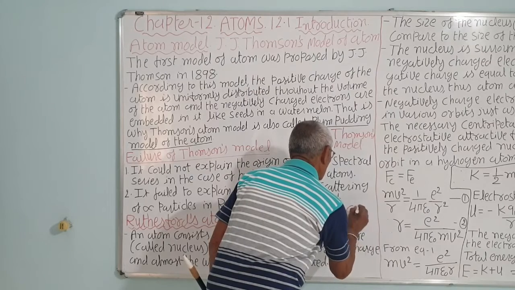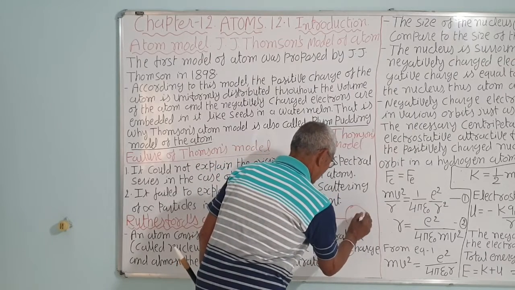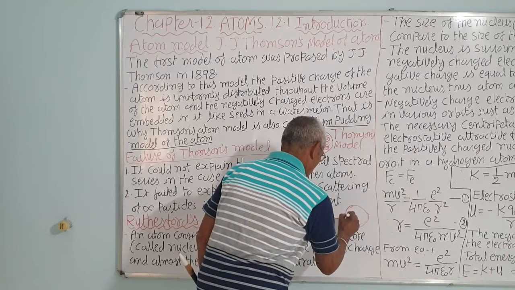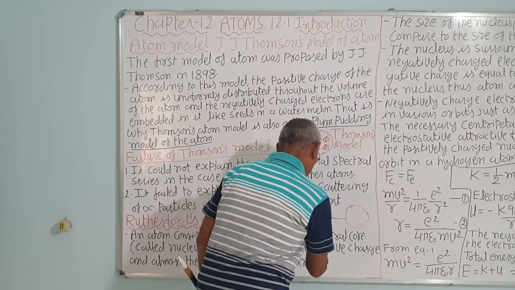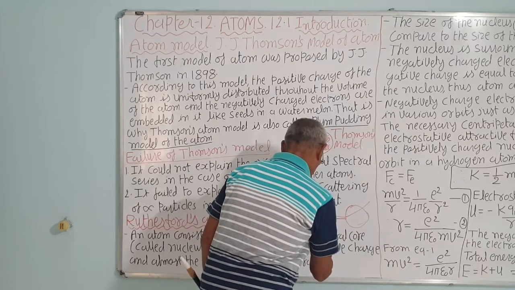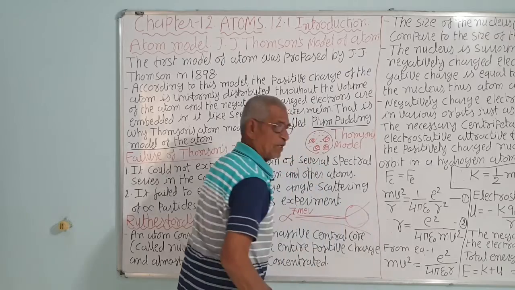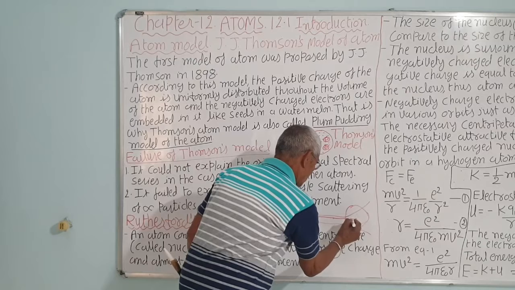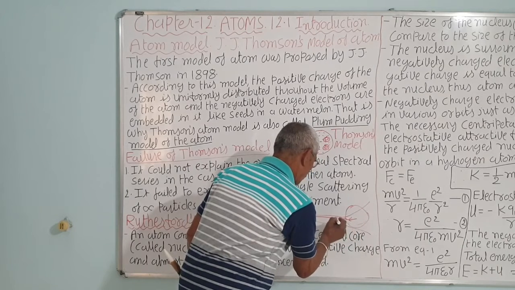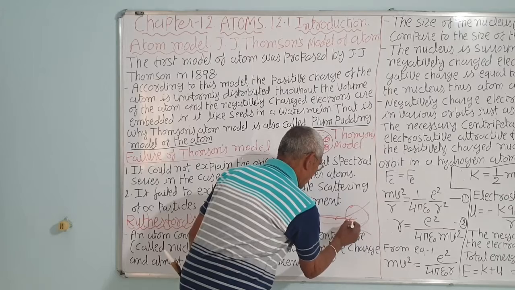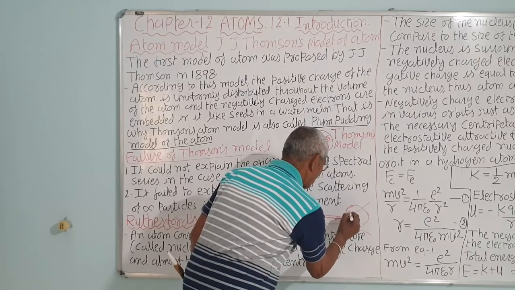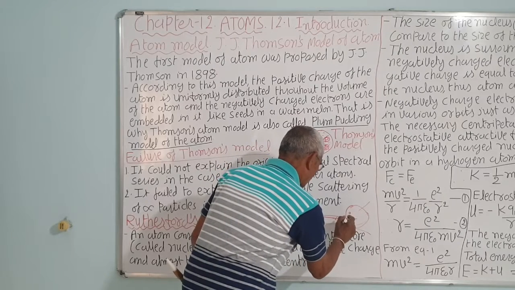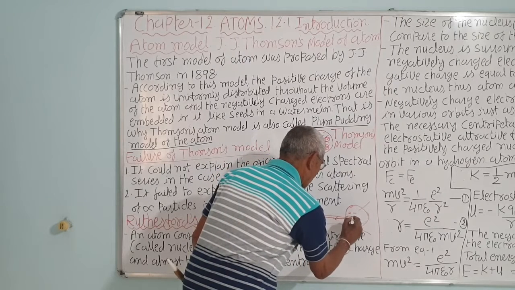Suppose this is the atom of a gold foil. So alpha particles, being positively charged, scatter like this. And 1 in 8,000 retraced its path. It returns, which shows that the alpha particle is positive charge. Suppose here it is positive charge according to the Thomson model, then it will repel, and if it is negative charge, it will attract.